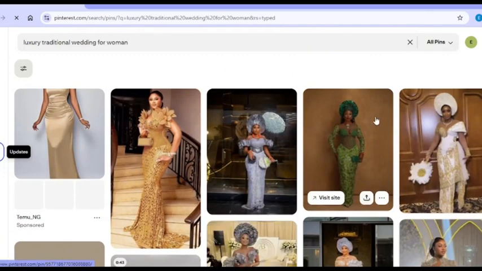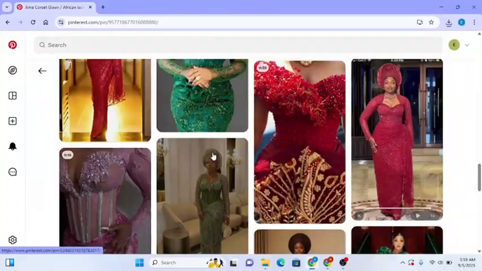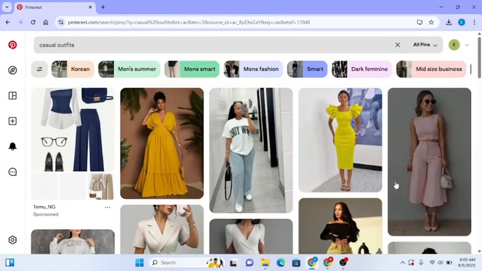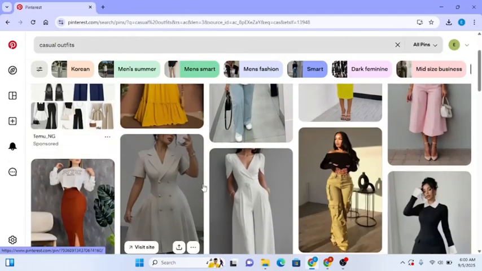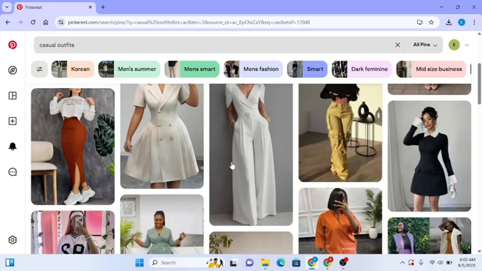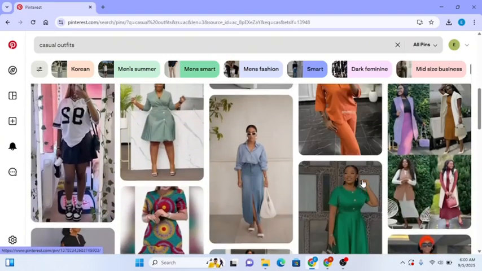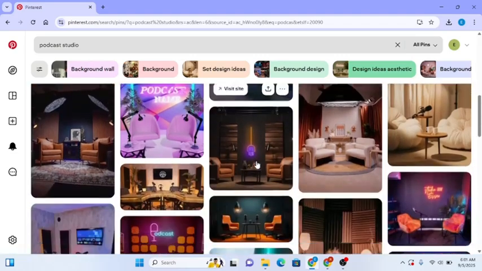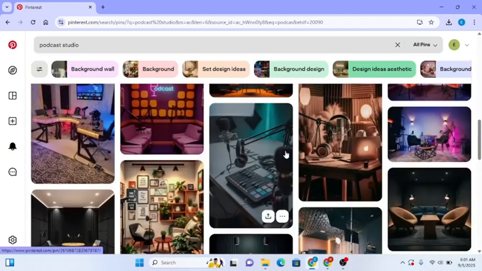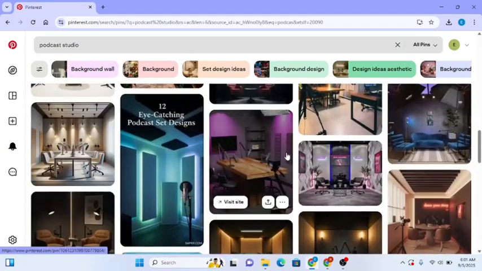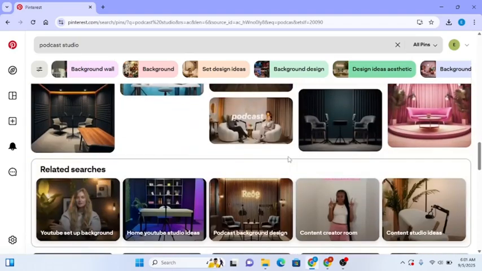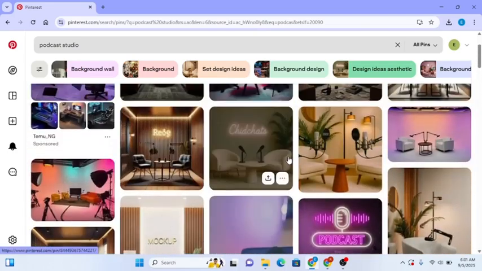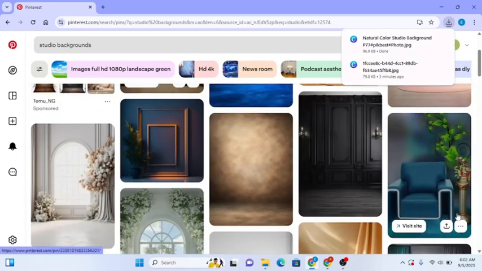You can also search for casual wears, home decor, even studio ideas. Let's say you want to create an avatar intro that needs to be placed in a studio to present your content. You can actually get your ideas from here, get a studio ideas, download it, then you use it for your avatar. So let us search for studio. It can be a podcast studio or anyone. So we want to pick one and download it. So after it is being downloaded, that will lead us to the next step.